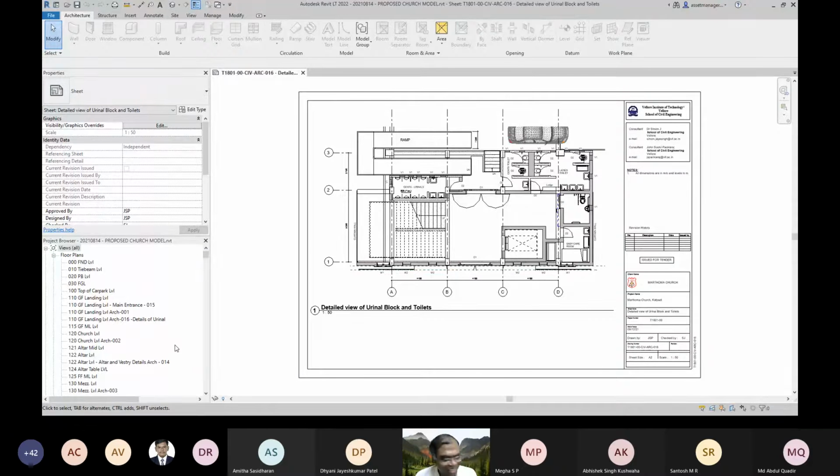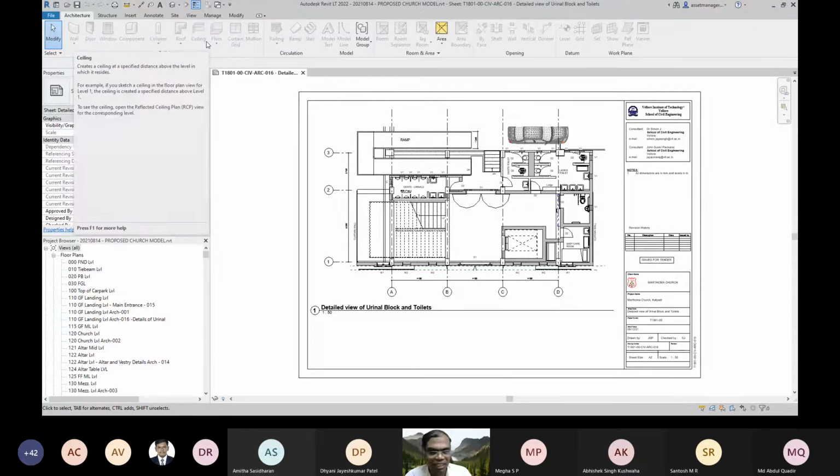Yes, sir. Right. So those of you who are familiar with Revit might be thinking, "Arey, this is a very simple thing we are talking about." But I request you to bear with me. This is Revit LT. So those of you who are familiar with reinforcement and other things might find it a little difficult.